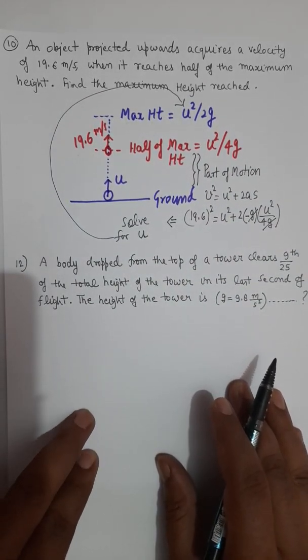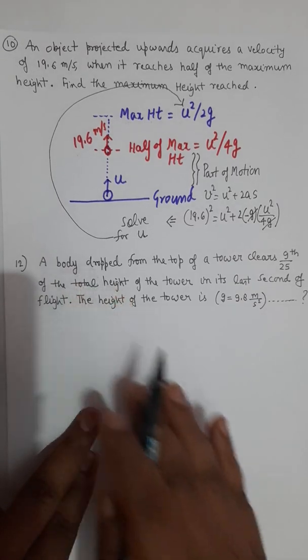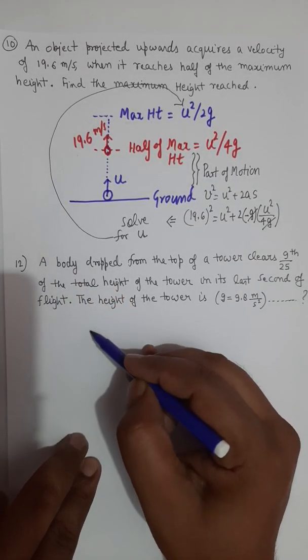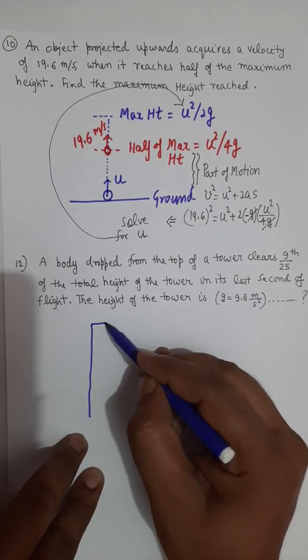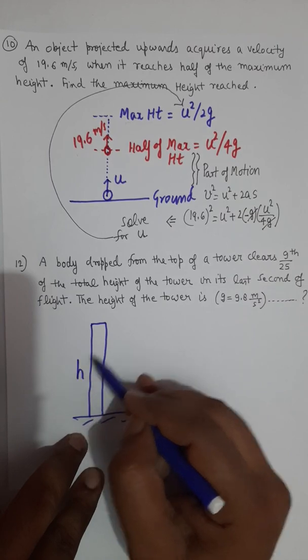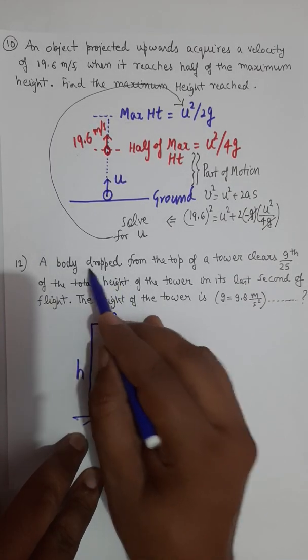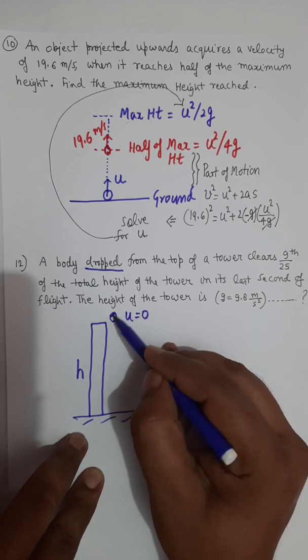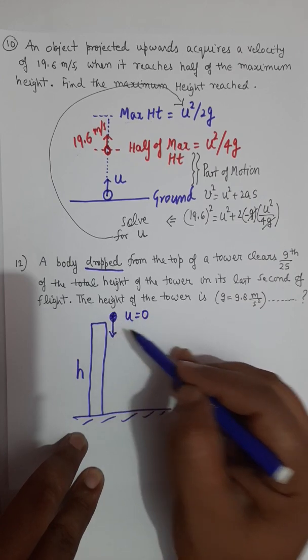Question number 12 from the same assignment, last doubt. Now it says again, a body falls down from a given height. So let's say that height is h. A body starts from here, dropped, which means u equals 0. So if you drop this body, it will start moving down, it will fall down.